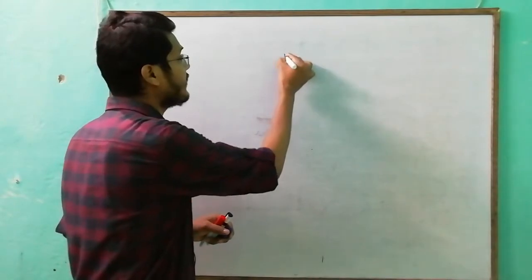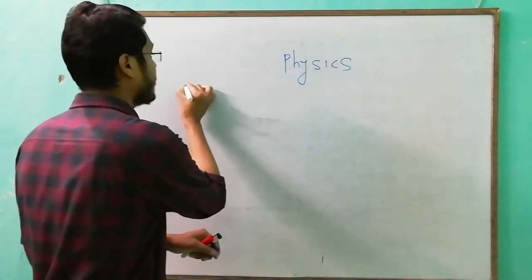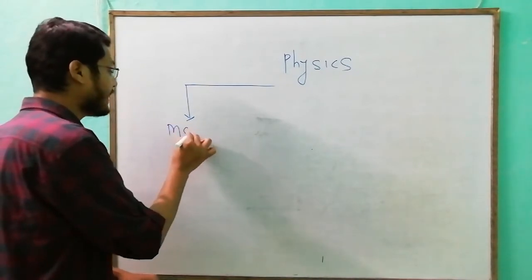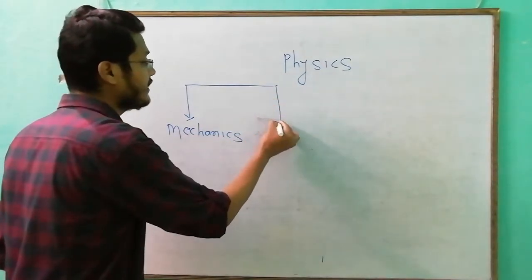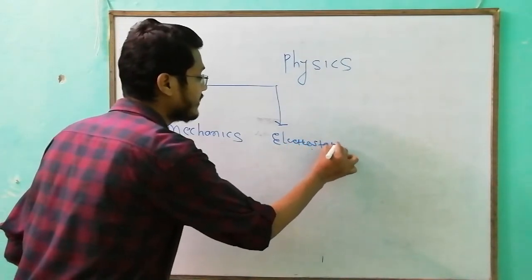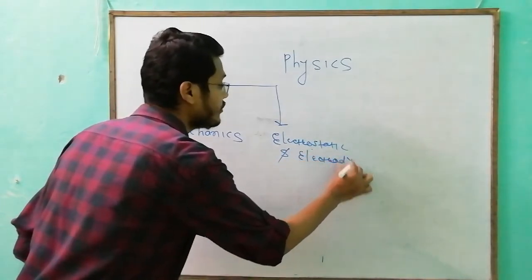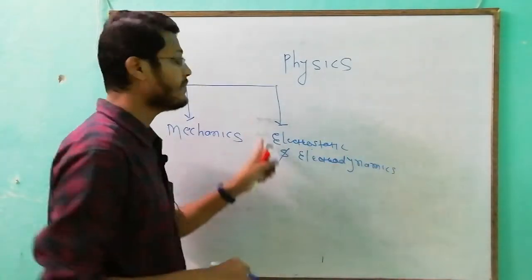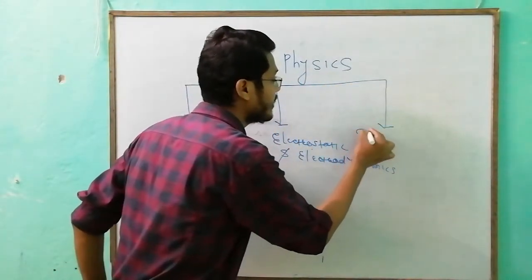Basically, physics is divided into five parts. The first part we call mechanics. The second part is electrostatics and electrodynamics. These two parts are the biggest part of the JEE Mains and Advanced syllabus. Third, if I want to make a division, is thermodynamics.